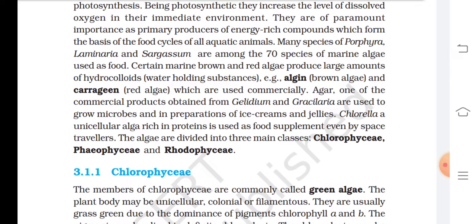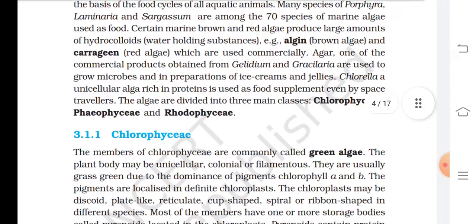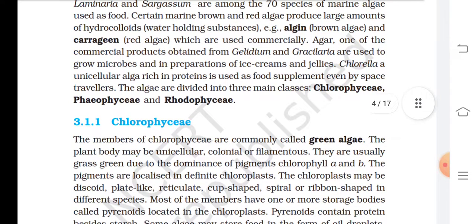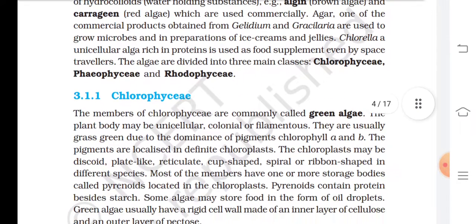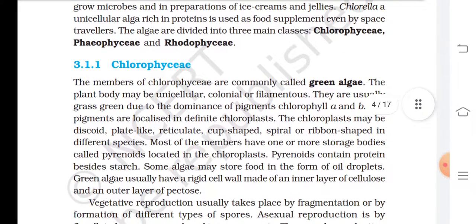Agar, one of the commercial products obtained from Gelidium and Gracilaria, is used to grow microbes and in the preparation of ice creams and jellies. Chlorella, a unicellular alga rich in protein, is used as a supplement even by space travelers. The algae are divided into three main classes: Chlorophyceae, Phaeophyceae, and Rhodophyceae.